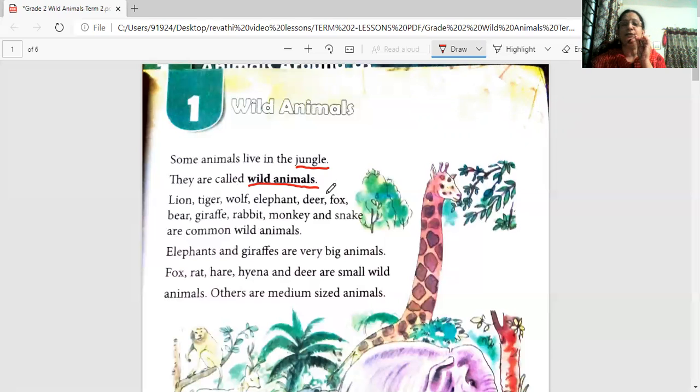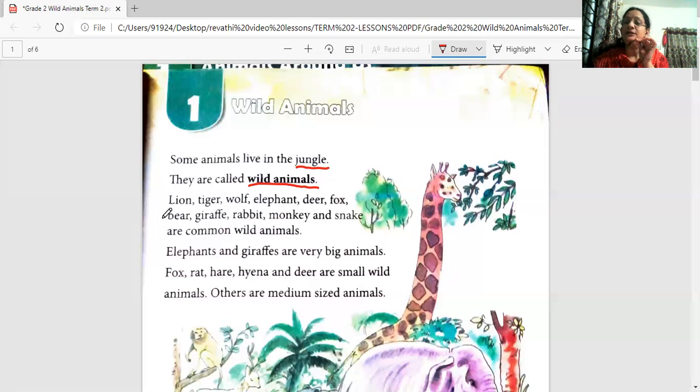Wild animals. So now the lion, the tiger, the wolf, elephant, deer, fox, bear, giraffe, rabbit, monkey, and snake are common wild animals. What are the common wild animals? That everybody knows, because when you go to the zoo also, you will look forward to seeing all these animals. Yes or no? Yeah. So the same way, these animals are very interesting to see.